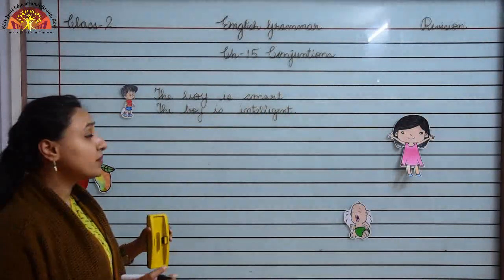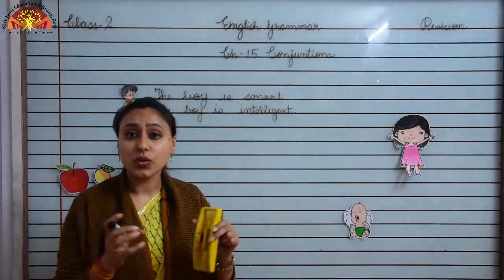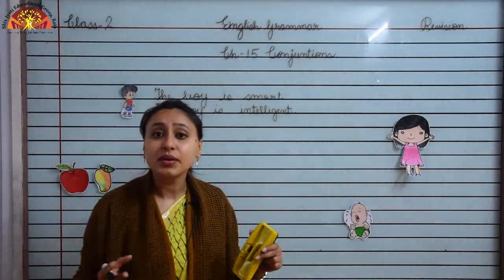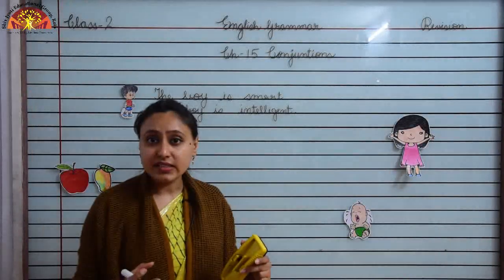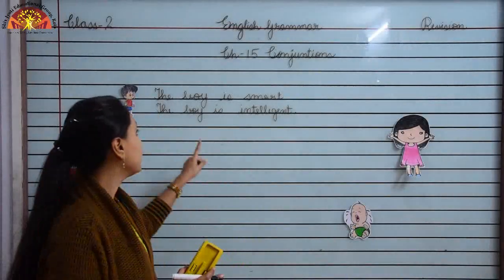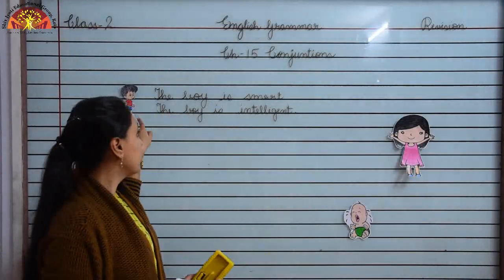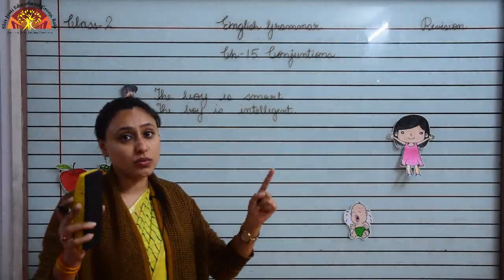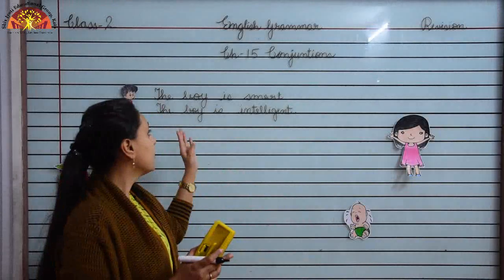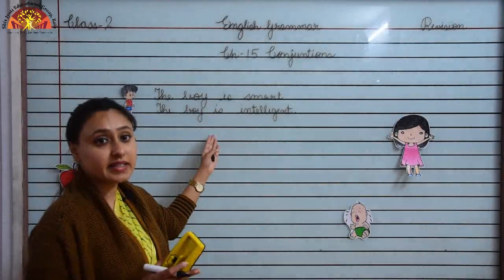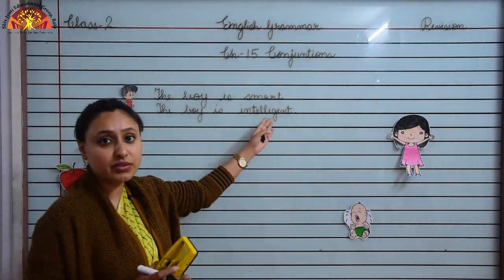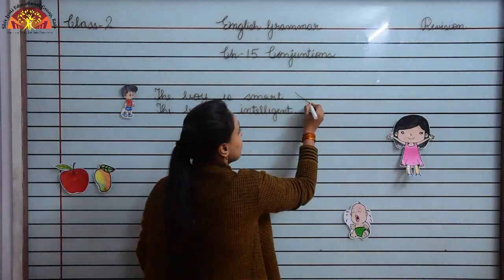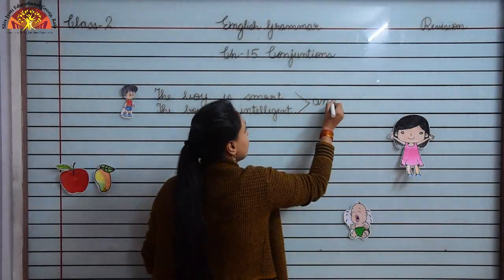So children, we can rewrite them or join them using the word and. When do we use and? Whenever the sentences are of the same idea. Here we are talking about one boy. Both the sentences are of the same idea, because we are talking about one boy, that he is smart, he is intelligent. So we can rewrite it using the conjunction word and.